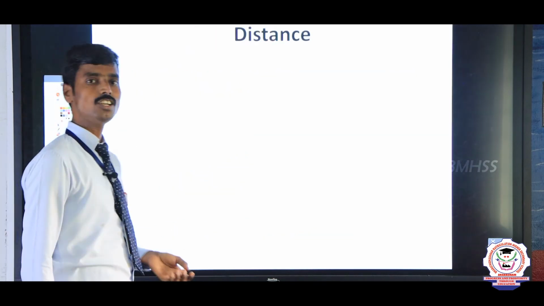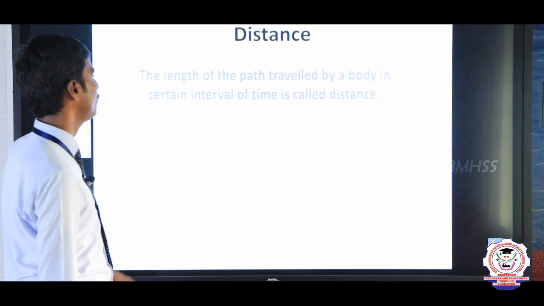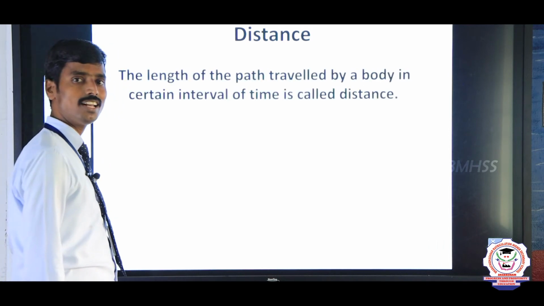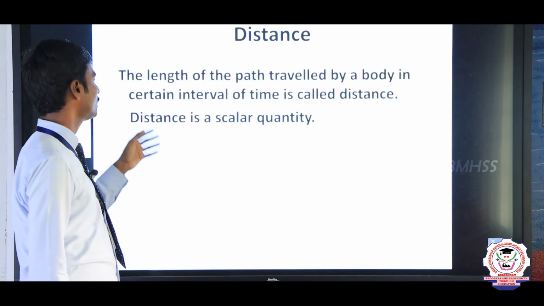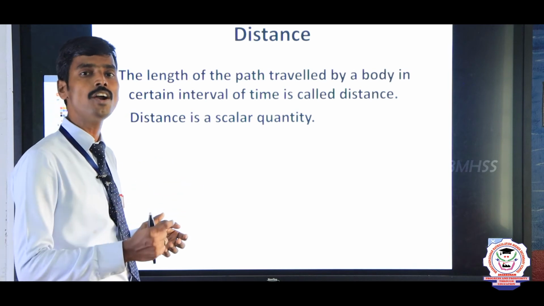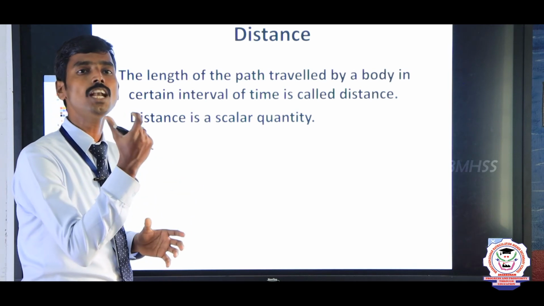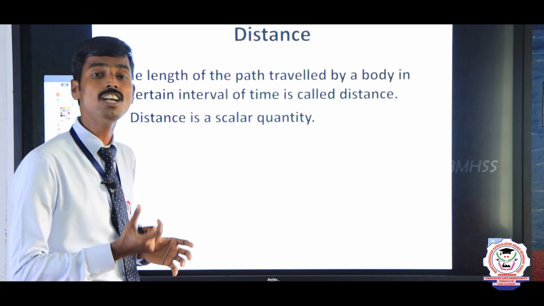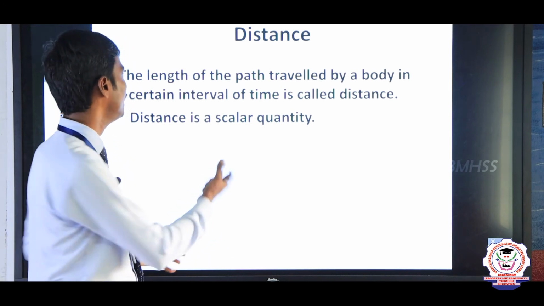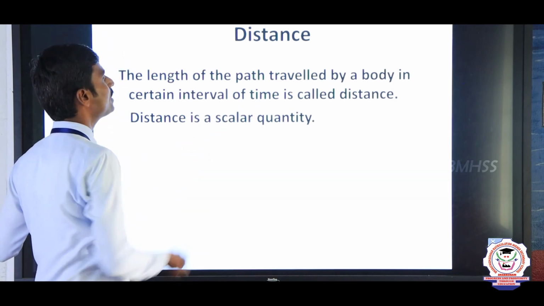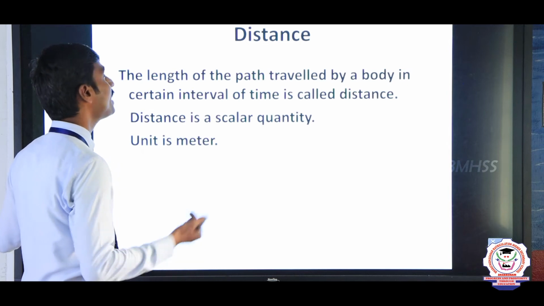Next topic is distance. This is very important. Distance is nothing but, let us consider one object or one body. The total path length travelled by the object is called distance. The length of the path travelled by a body or object in a certain interval of time.